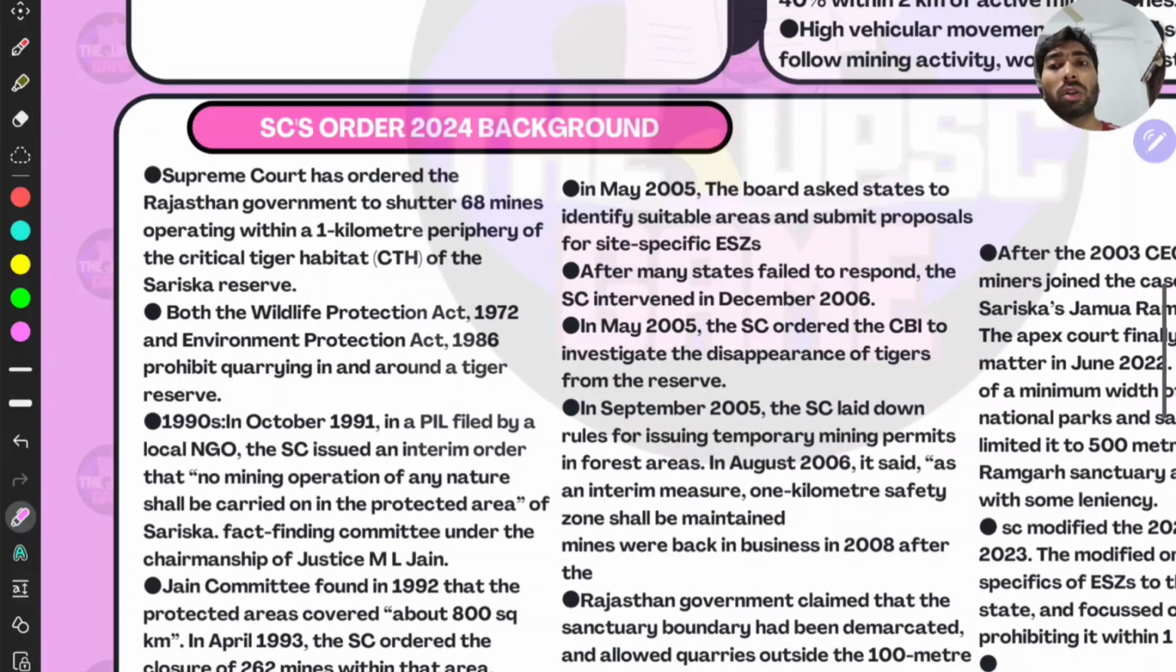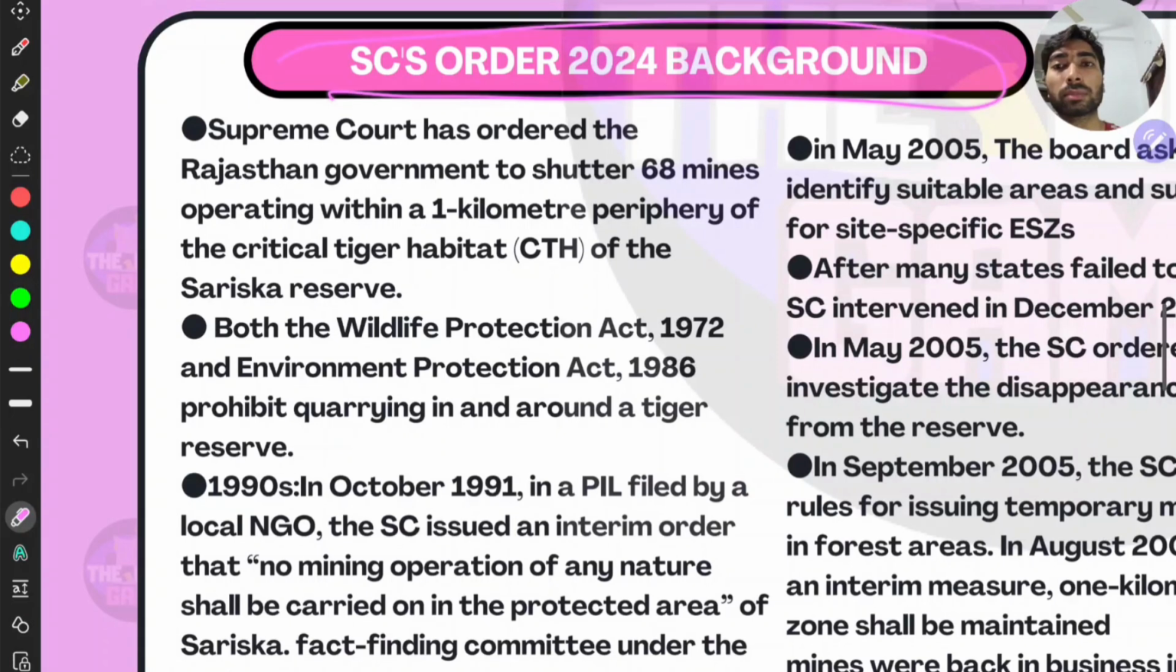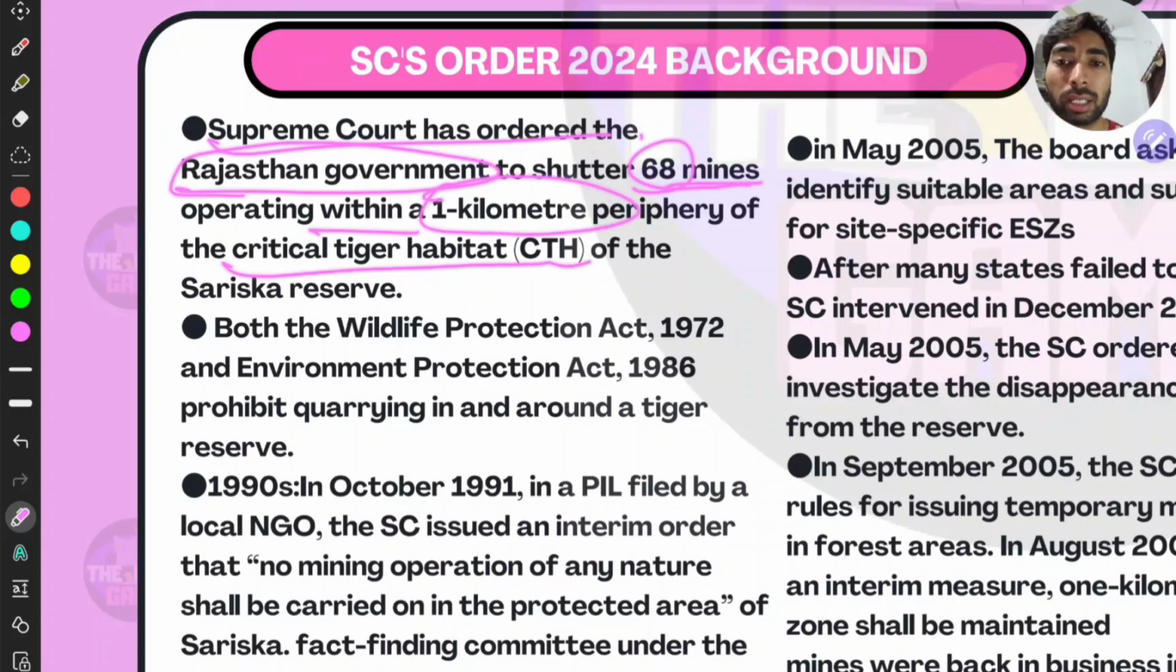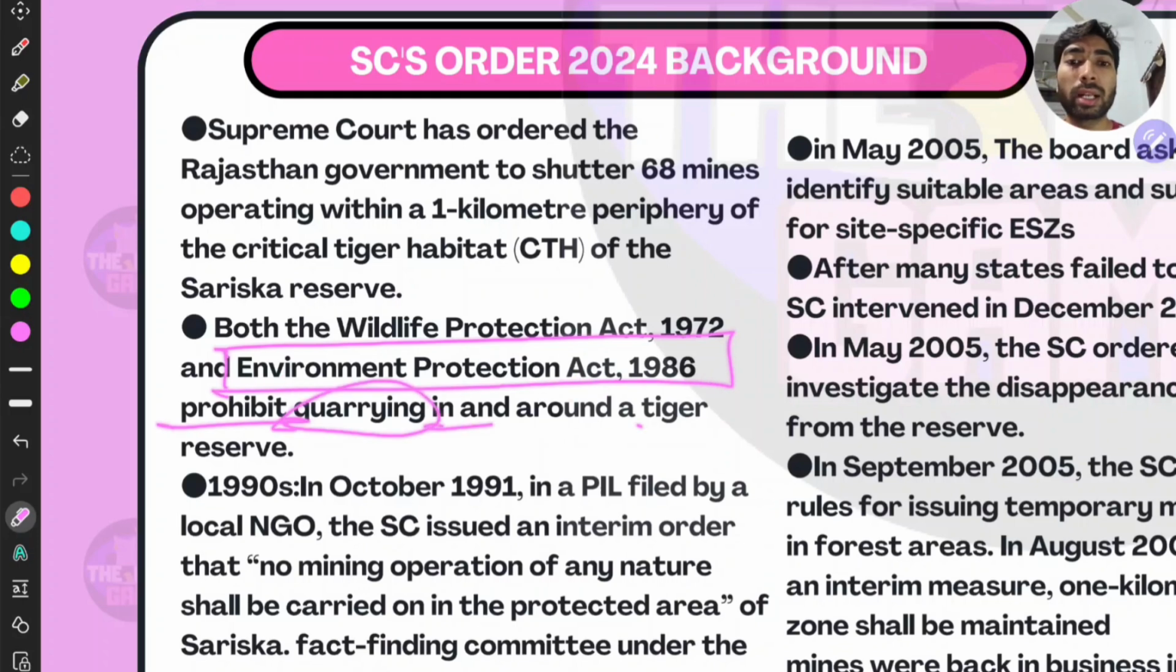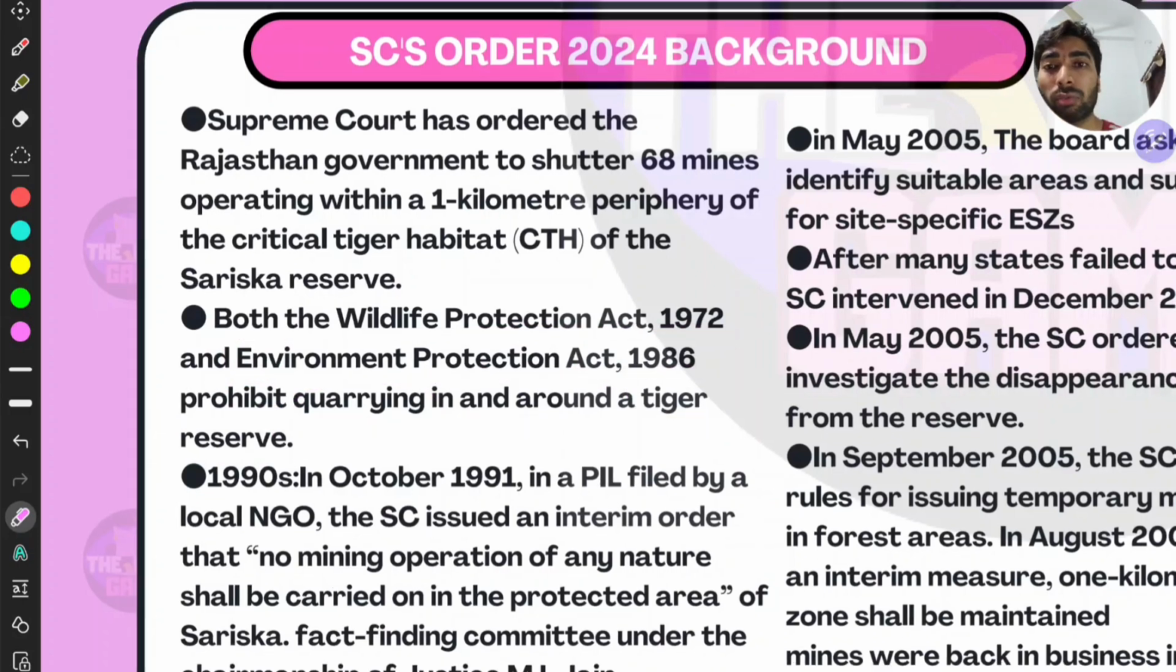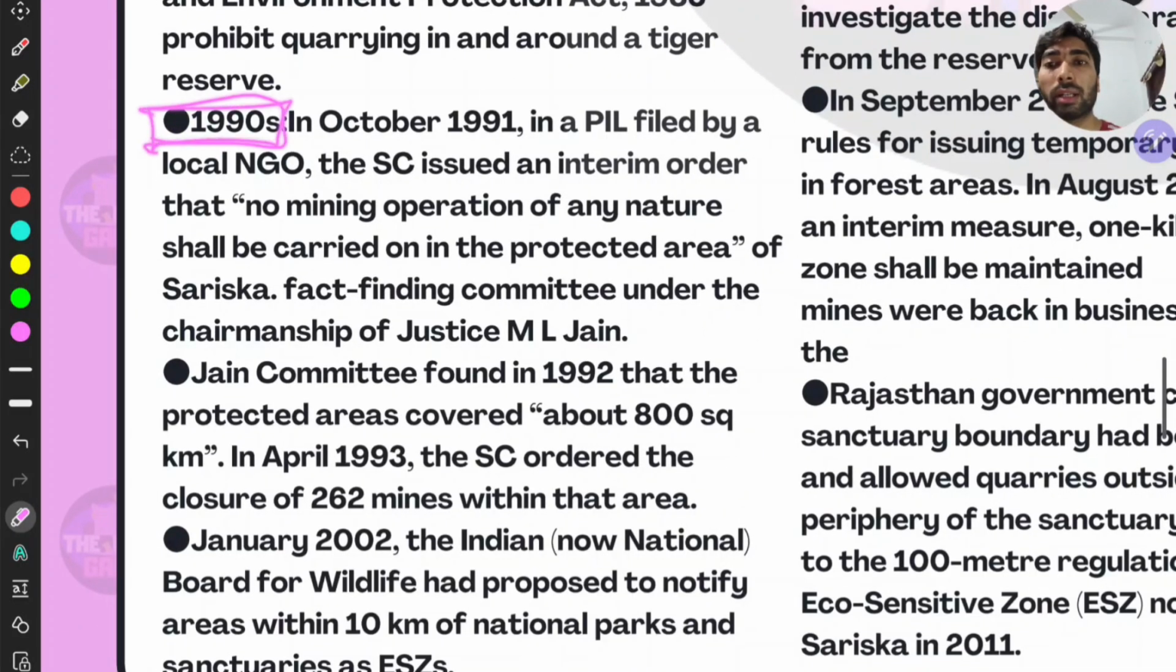Then we shall know the background of the Supreme Court Order 2024, right? This is very important. Stay tuned with focus. Well, in 2024, the Supreme Court ordered the Rajasthan government to shutter 68 mines operating within the 1 kilometer periphery of the critical tiger habitats of Sariska Reserve, right? And for the legal mandate, the Wildlife Protection Act and Environmental Protection Act prohibit quarrying in and around the tiger reserve, right? Well, for the background of all these, it started in the 1990s with respect to Sariska. In October 1991, a petition was filed by a local NGO. The Supreme Court issued an interim order, that is, no mining operations of any nature shall be carried on in the protected area, right?